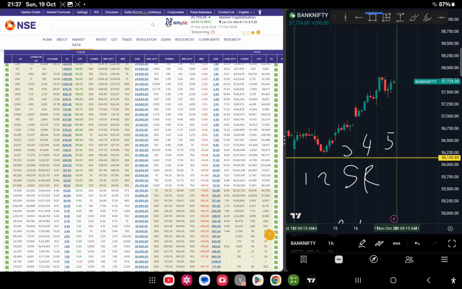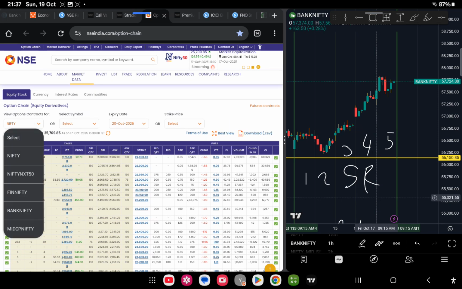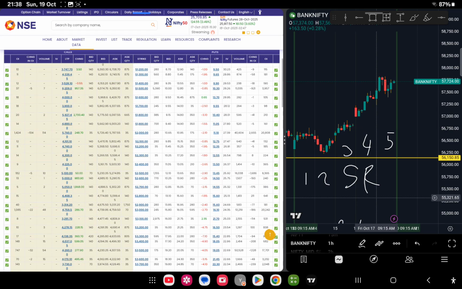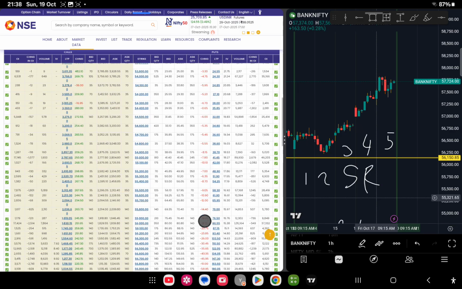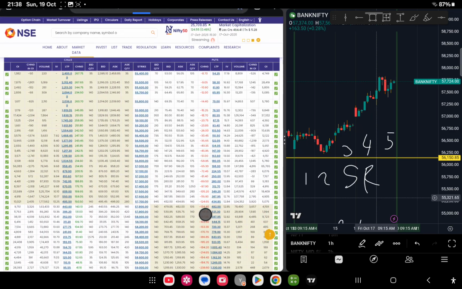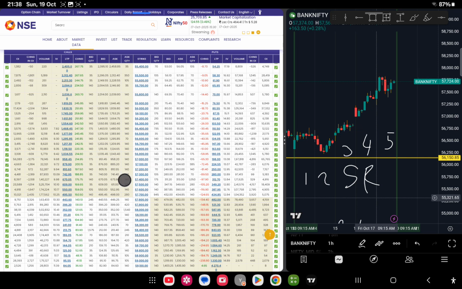You could see after a retracement on Tuesday, afterwards it was completely trending. Now our focus is on Friday. When you check for Friday open, it's 57,300. We'll move on to Bank Nifty. 57,300 is our open. Bank Nifty has monthly expiry, so the delta value is completely different. This is our open. Because of strong support, it is positive here. Because of weak resistance, it is negative here.